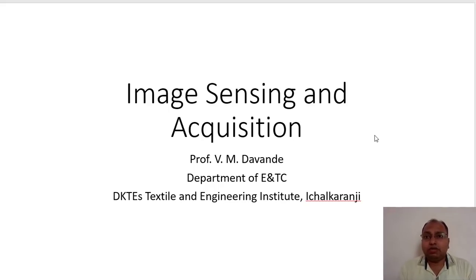Now let us go to the next point, image sensing and acquisition: how the image will be sensed by means of electronics, and how to acquire that image. Right now we are going to discuss how the camera works. So let us talk about the first point, image sensing.